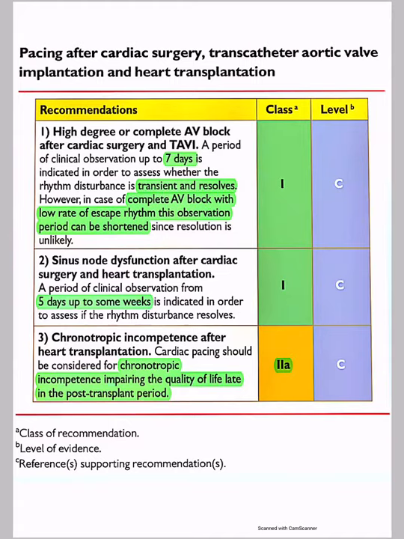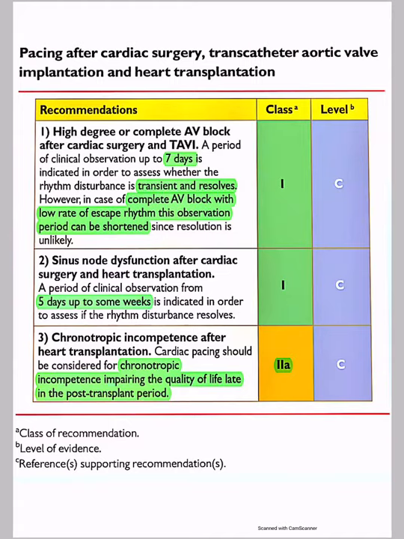Another class 1 indication will be sinus node dysfunction after cardiac surgery and heart transplantation, wherein you can observe for 5 days up to some weeks in order to see whether the rhythm disturbance resolves. And a 2A indication will be a patient with chronotropic incompetence after heart transplantation.